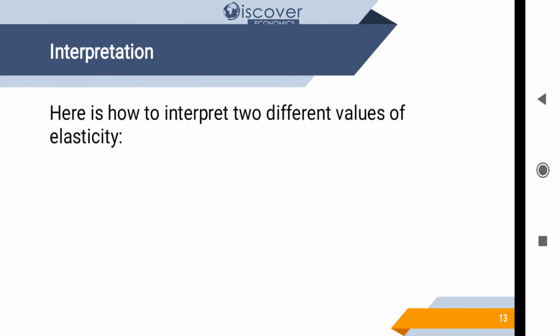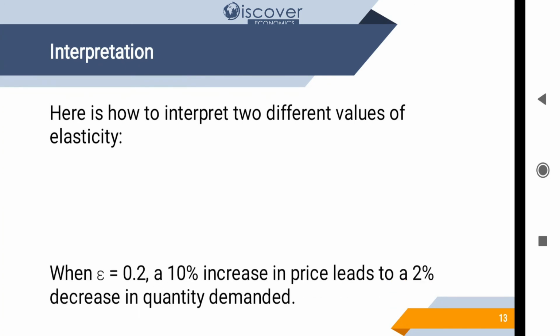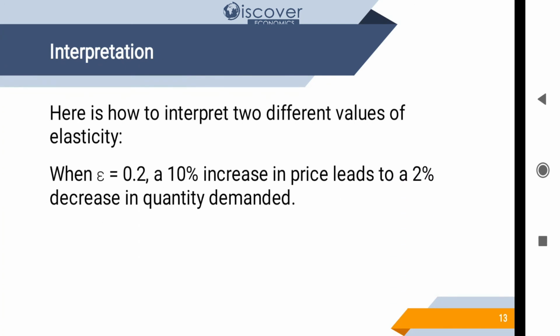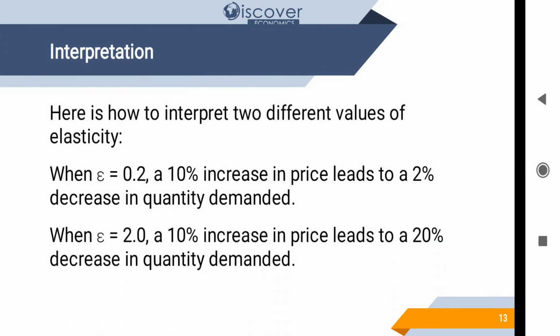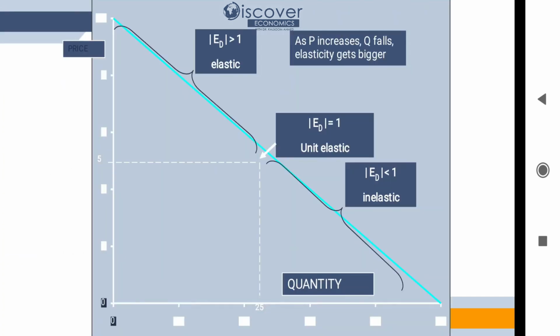Now how to interpret the answer? Here is how to interpret 2 different values of elasticity. When elasticity is equal to 0.2, it means a 10% increase in price leads to a 2% decrease in quantity demanded, and when elasticity is equal to 2.0, it means a 10% increase in price leads to a 20% decrease in quantity demanded. So this was all. Now just look at this diagram.